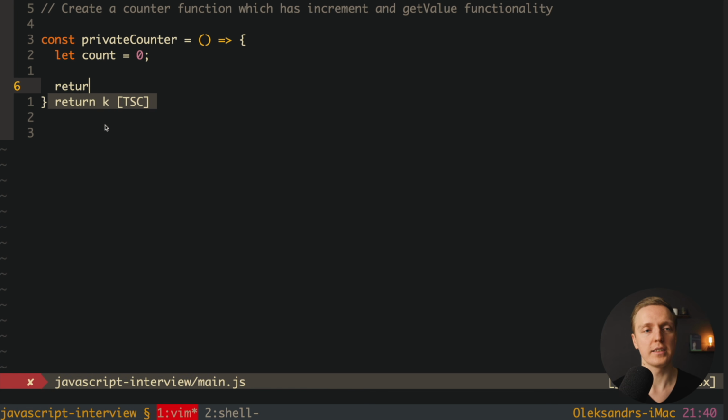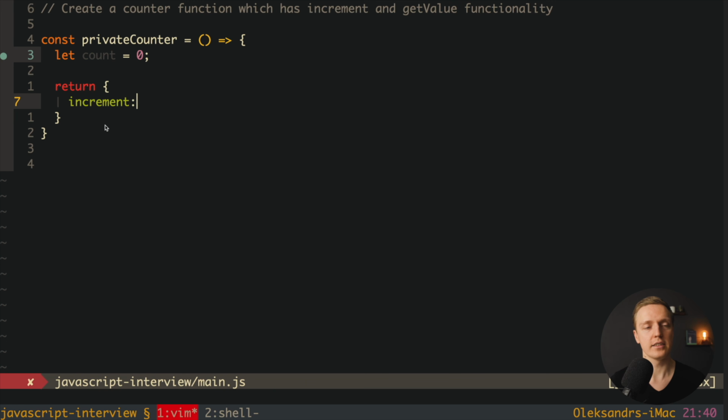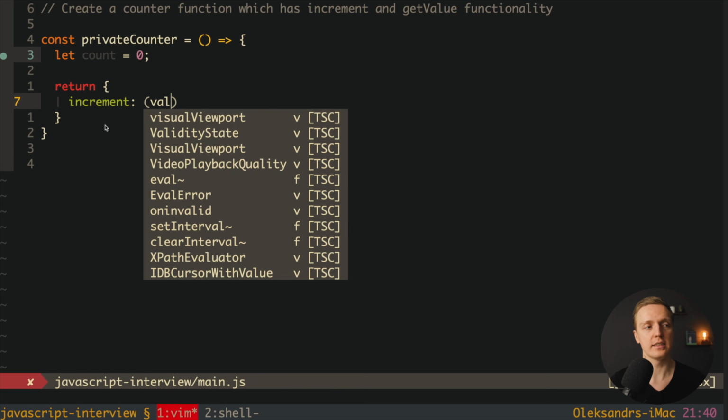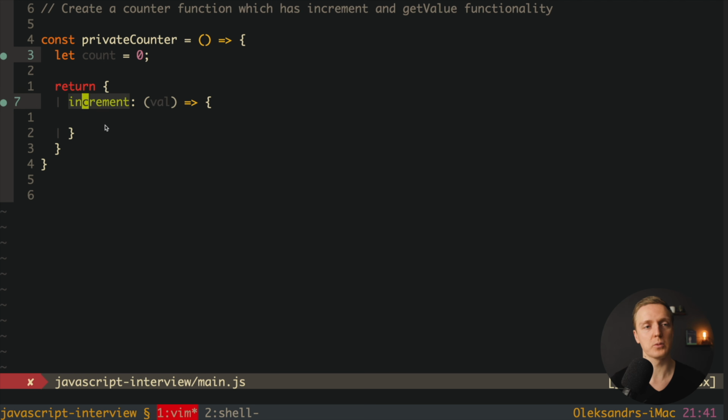This is why we are making a return here, and inside we want to return two things. First of all, it is an increment function, and this is just a property where we are passing inside our value. And what we want to do is change this count that we have on the top here. So we're writing here count plus equal, and here is our value that we want to increase.